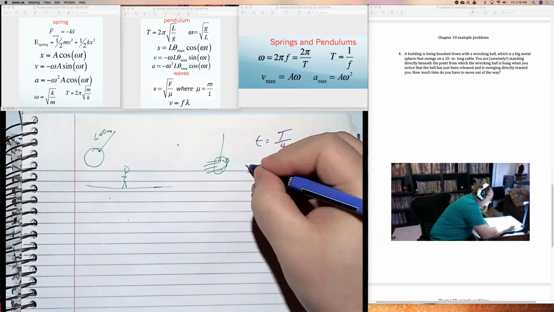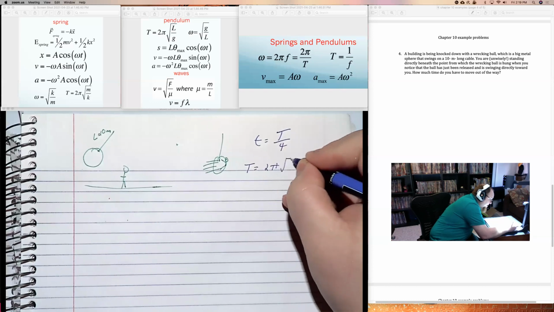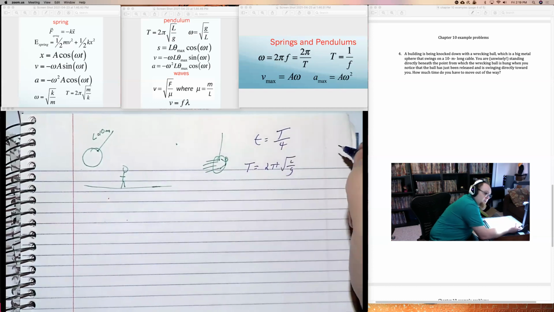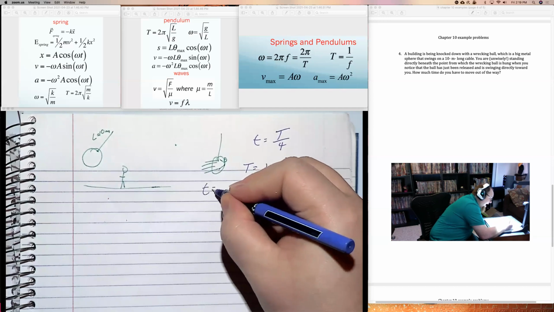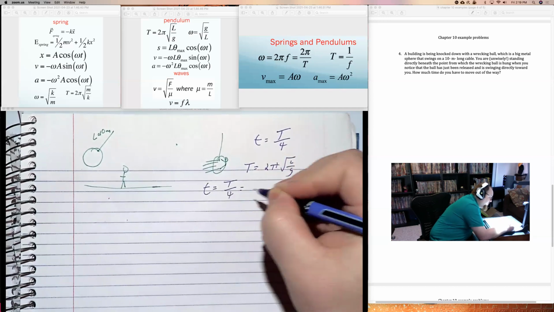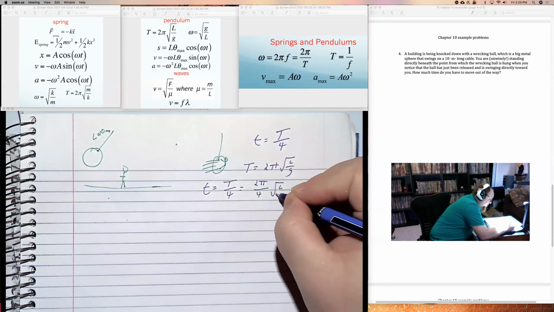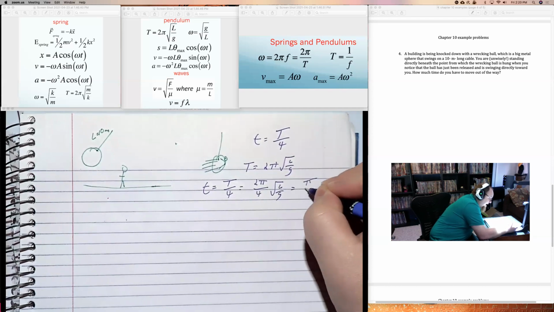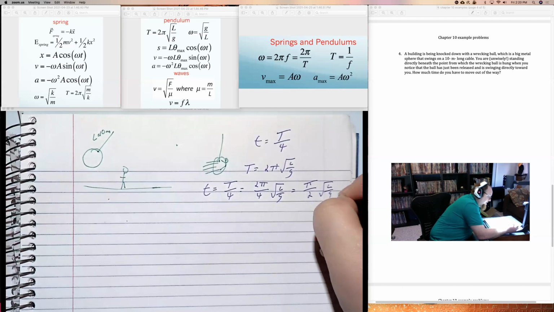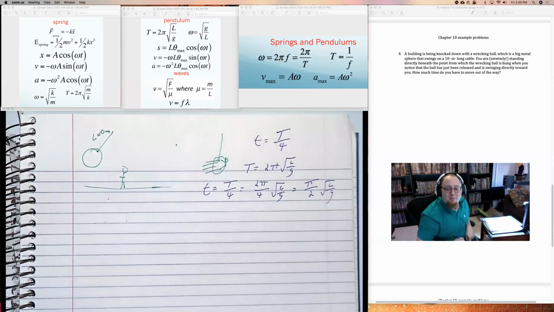Now we know that the period is 2 pi the square root of L over G. And therefore the time you have, once again being the period over 4, would be 2 pi over 4 square root of L over G, which is the same as pi over 2 square root of L over G. And that'll tell us how much time you have.